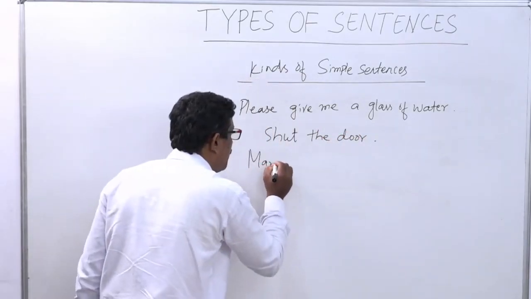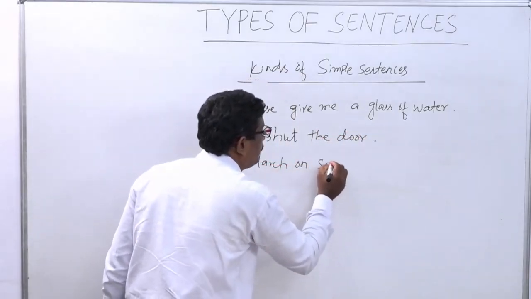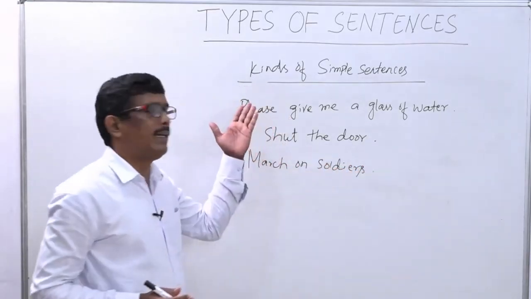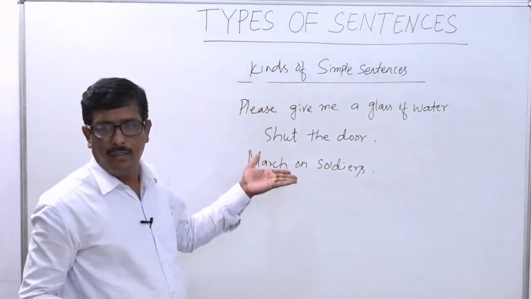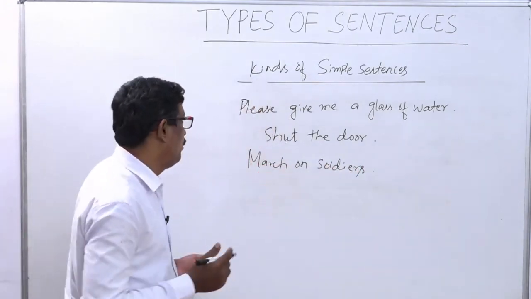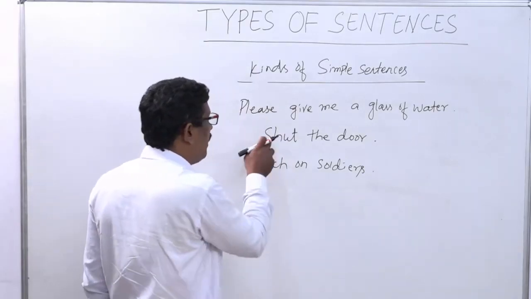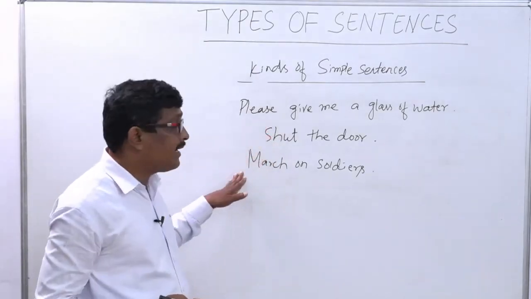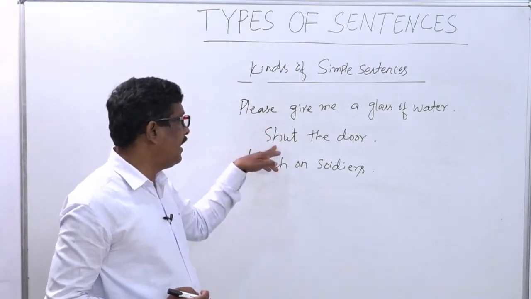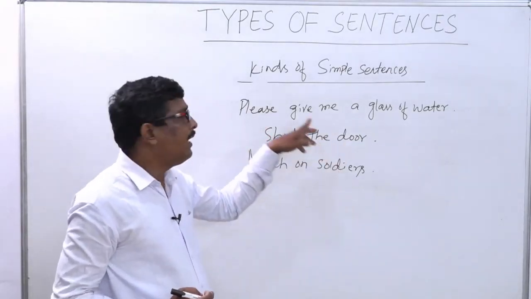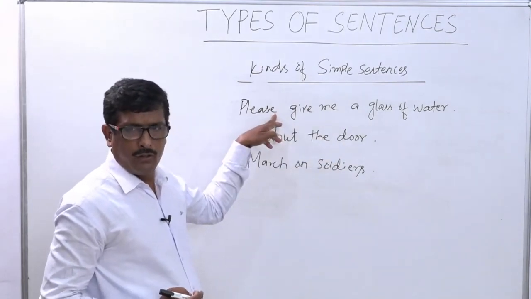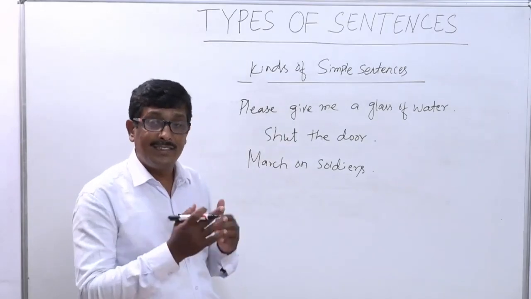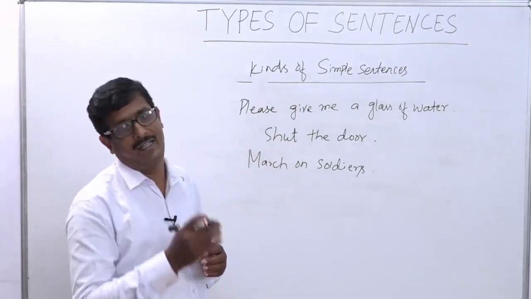March, soldiers. Okay, these are different imperative sentences. Here is a request word, but in the other sentences there is no request word because it is a command. And shut the door is an order. So these types of sentences are called imperatives.